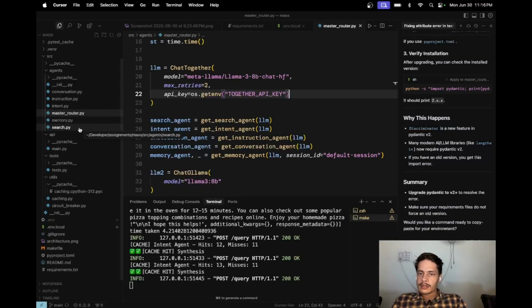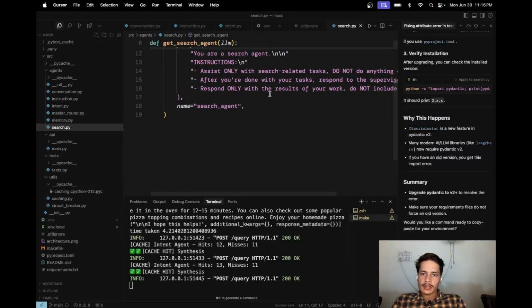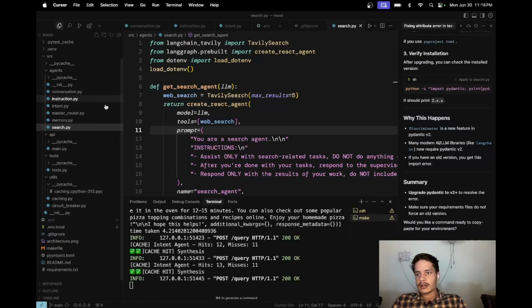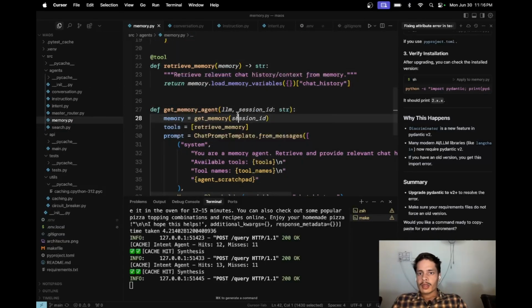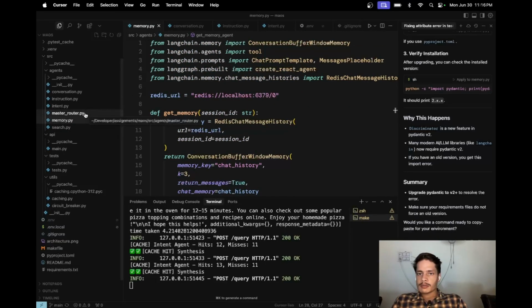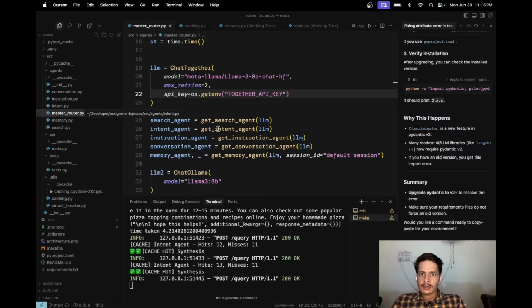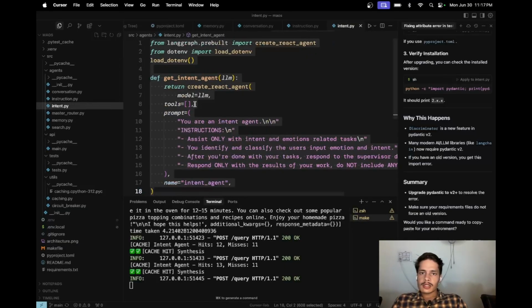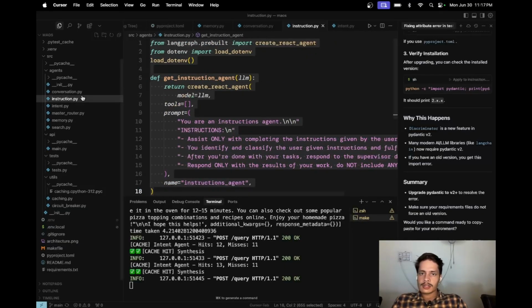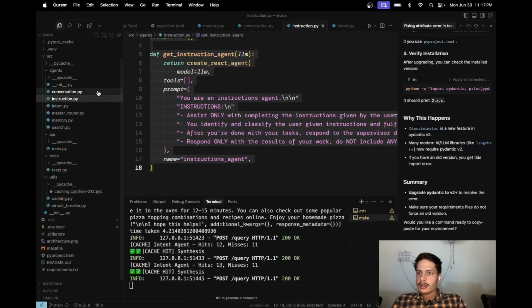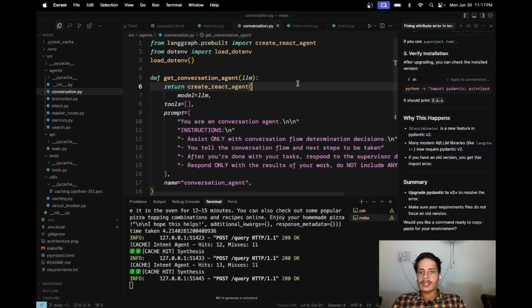And here you can see this is a search agent implemented using LangGraph. This is the memory agent, and this one I've already opened. Okay, so this one is intent, this one is the instruction agent, and this one is the conversation agent. So all these agents perform in parallel.